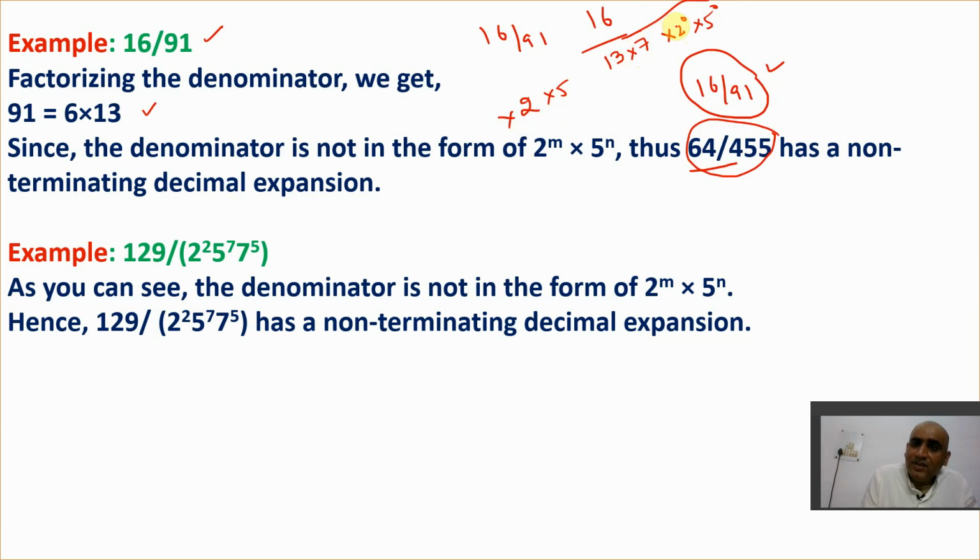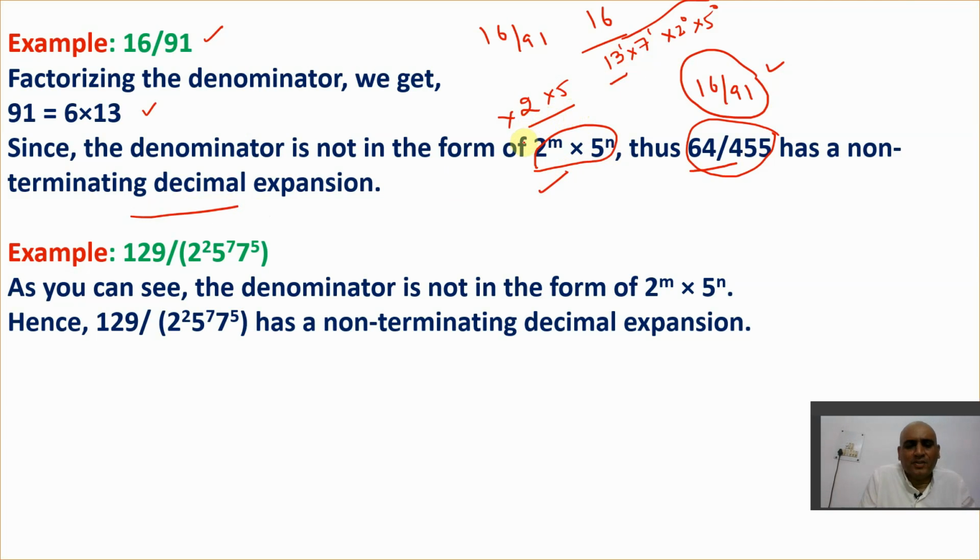But we also have an additional power of 13 and 7, which we actually don't want, because we only want the form of this. If we don't get this form, that means it is a non-terminating decimal expansion. And if we get only this form, 2 and 5, that means it is a terminating decimal expansion.